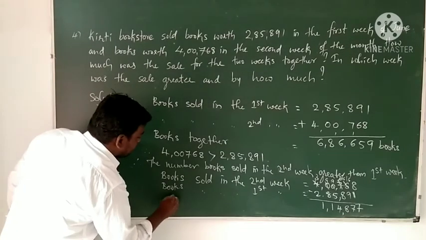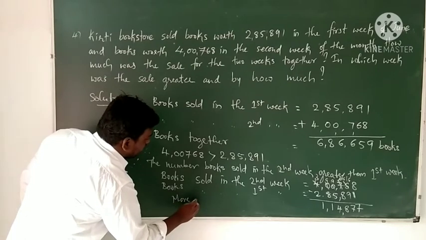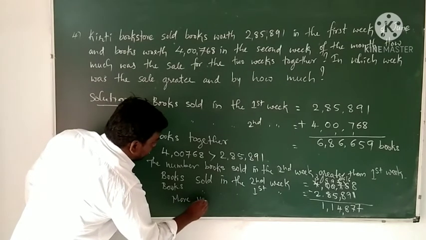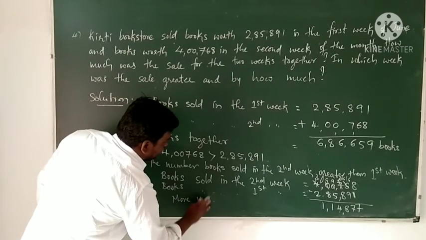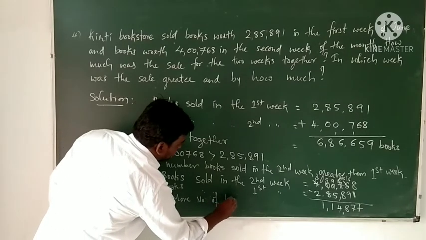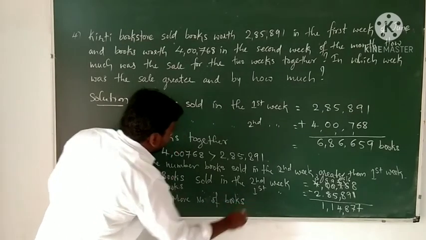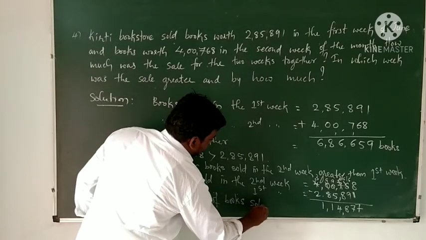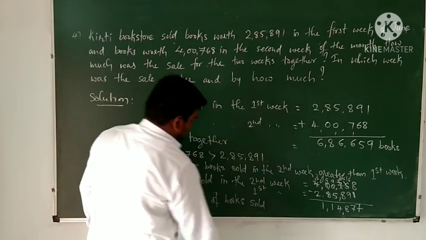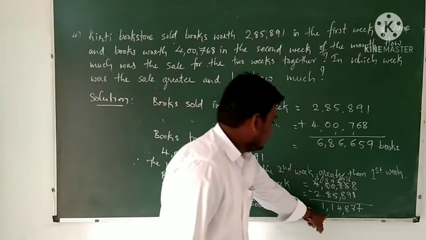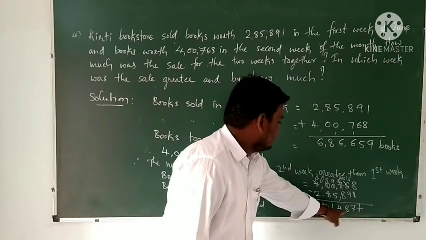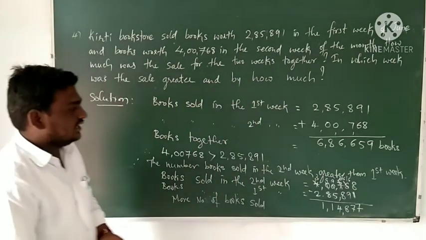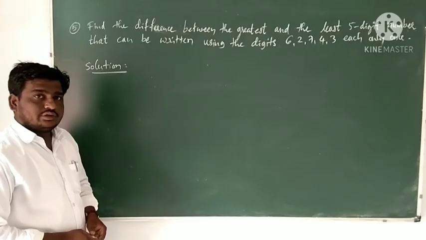Okay, here more number of books sold is 1,14,877.